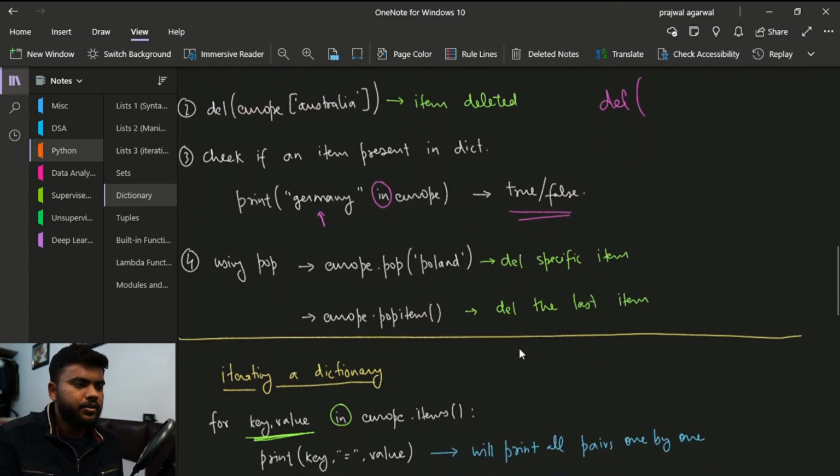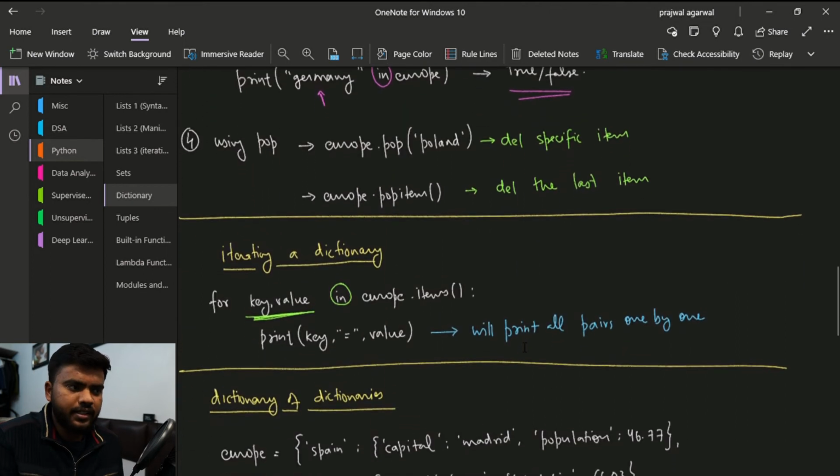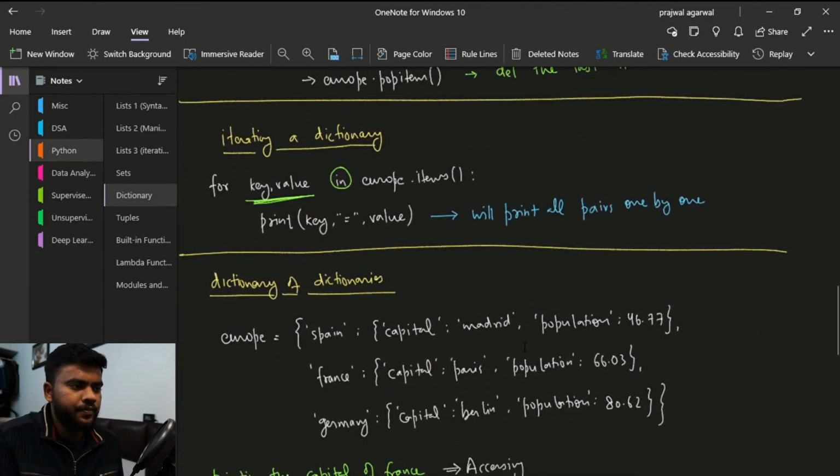And we can also use the pop function, Europe.pop. If you specify a key here, then it will delete the specific item, and if you do not specify anything and you use the popitem function, then it will delete the last item. Whatever the last item is inside the dictionary, it will delete it.